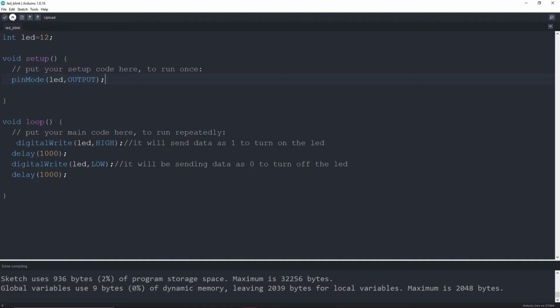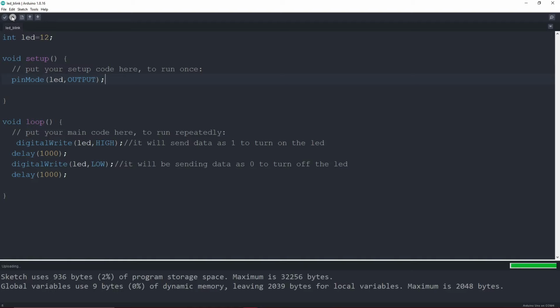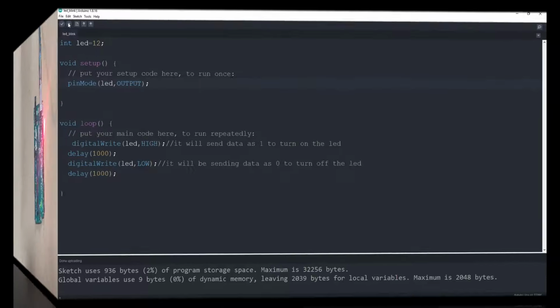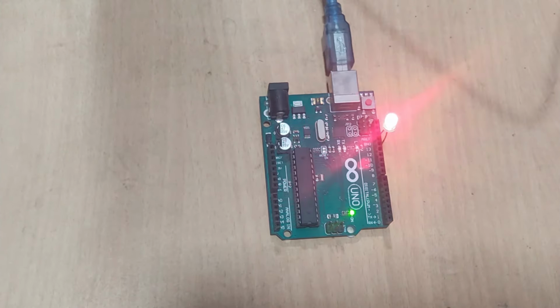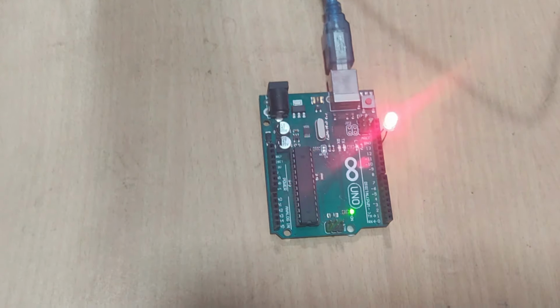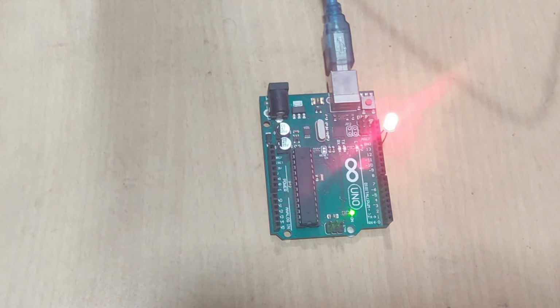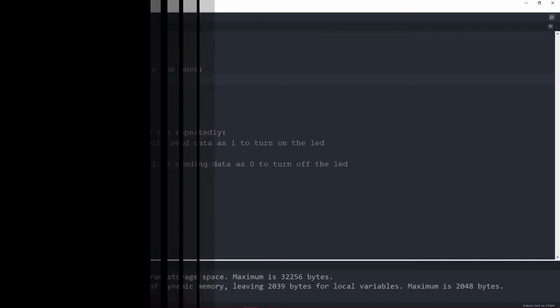We will click on the upload button and see the output on our Arduino board, and as you can see, the LED has started blinking and we have successfully blinked an external LED. In the next video we will blink a series of LED lights one by one. We will be using 3 LED lights. So let's move to the next video of this course.